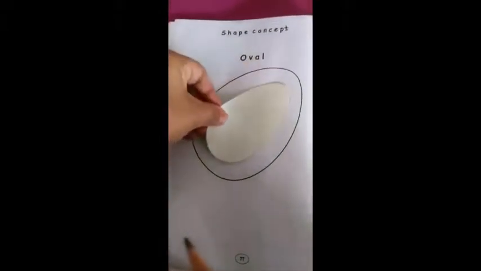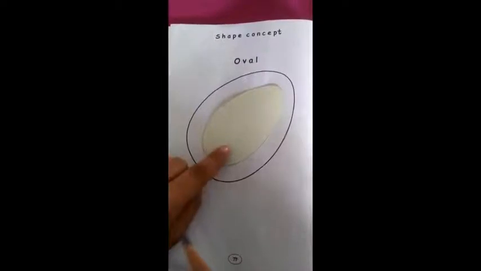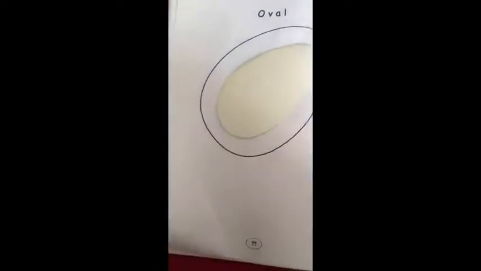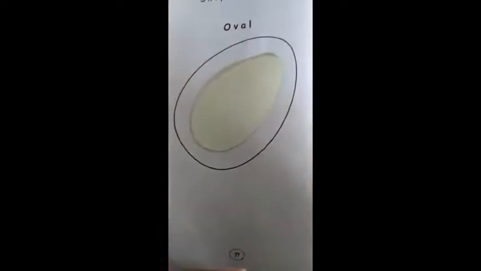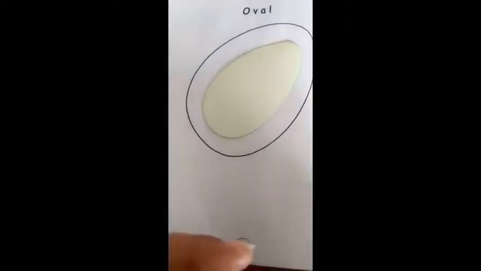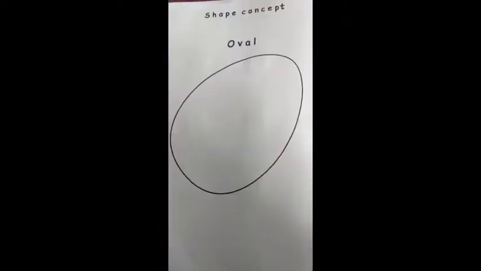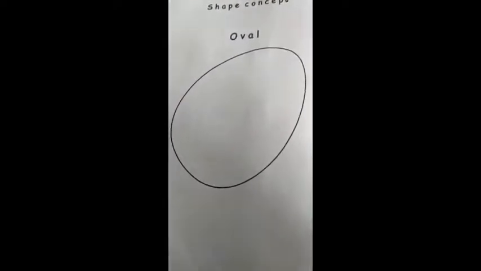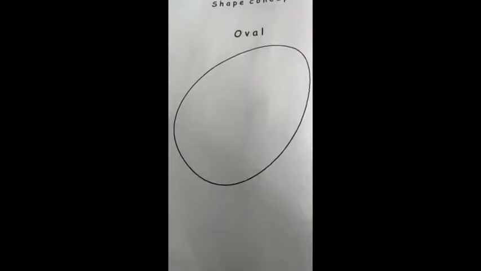Egg is also in oval shape. This shape is oval. The egg color is white. That's why we don't have to color the egg.